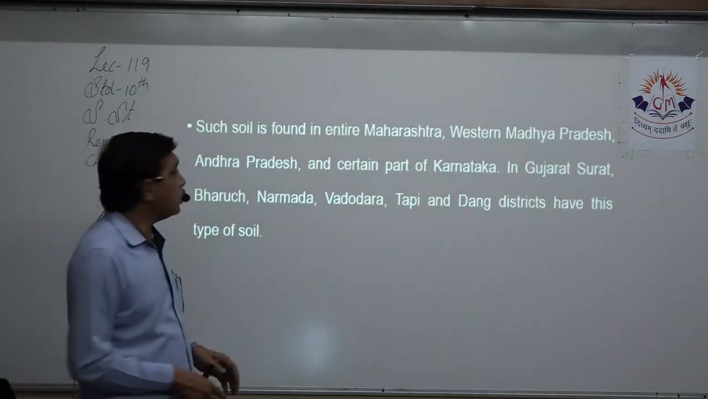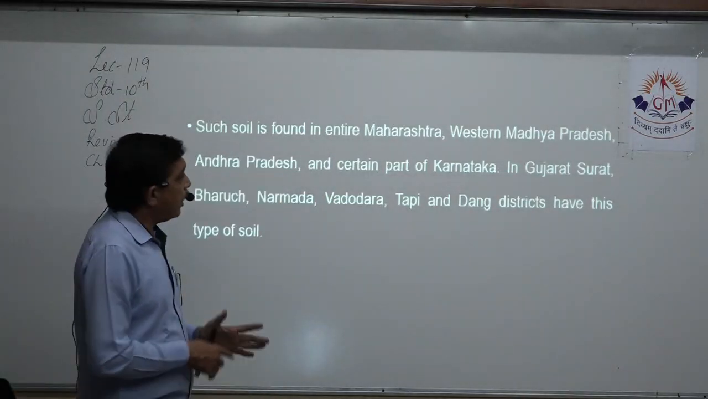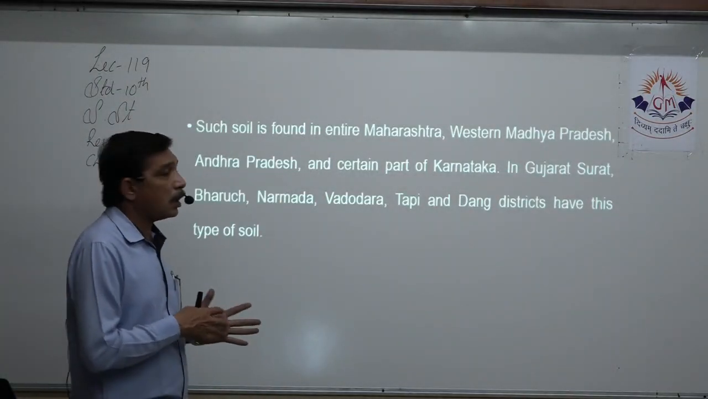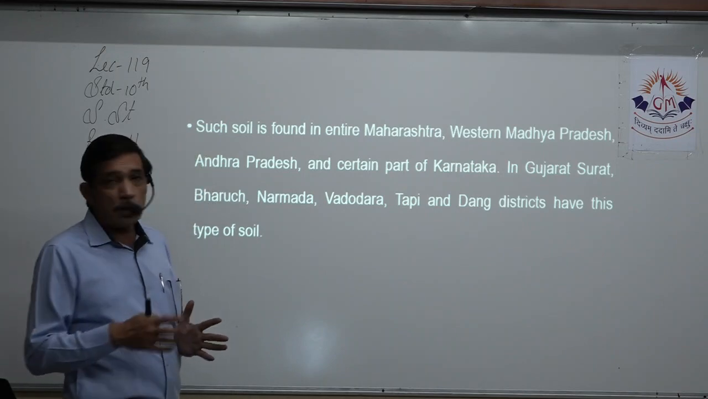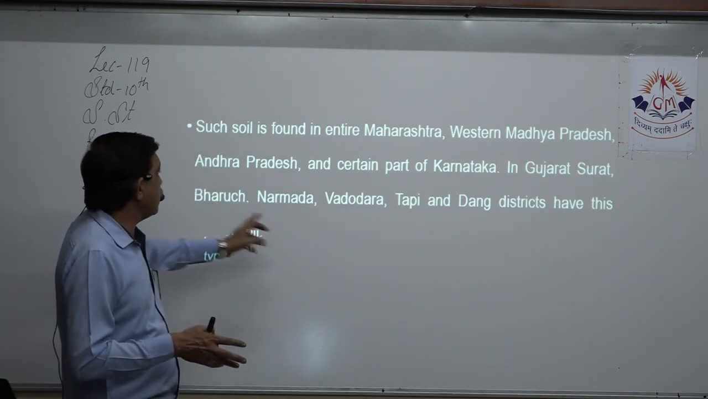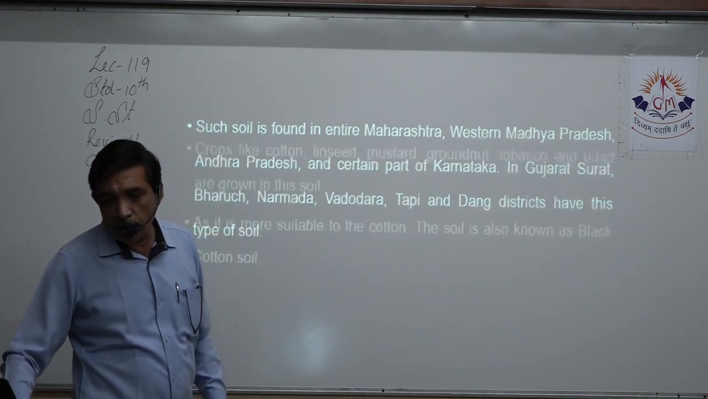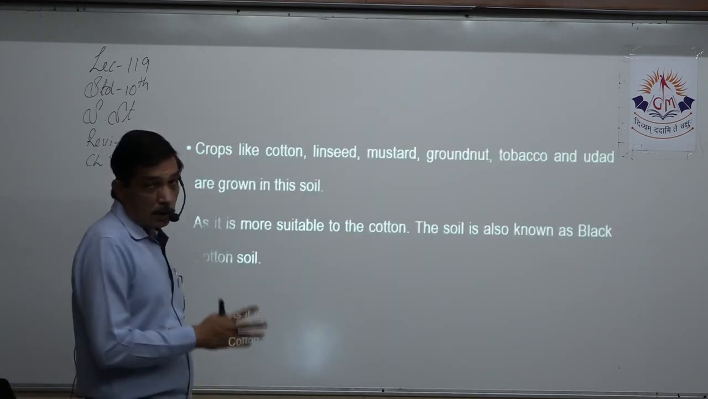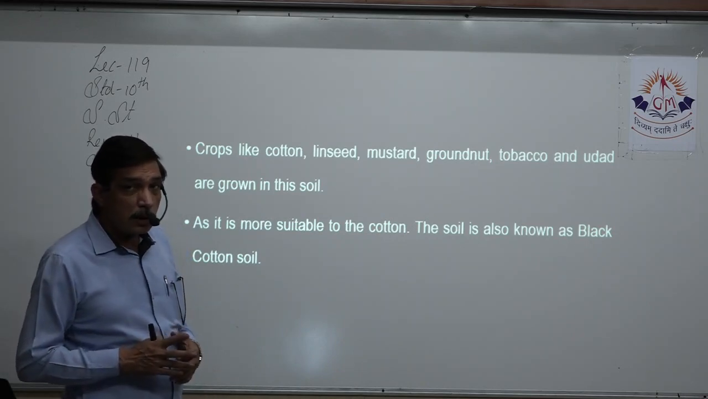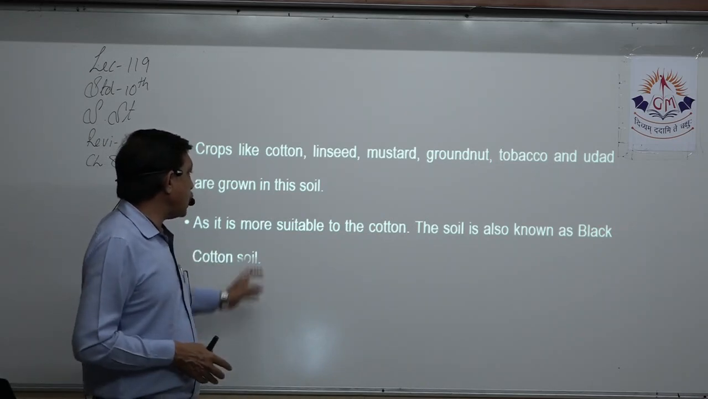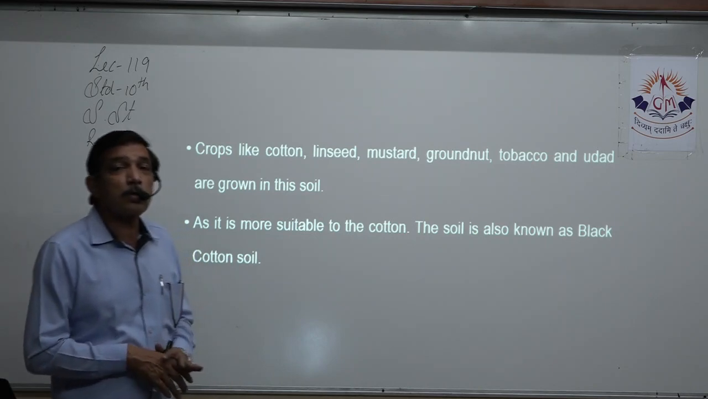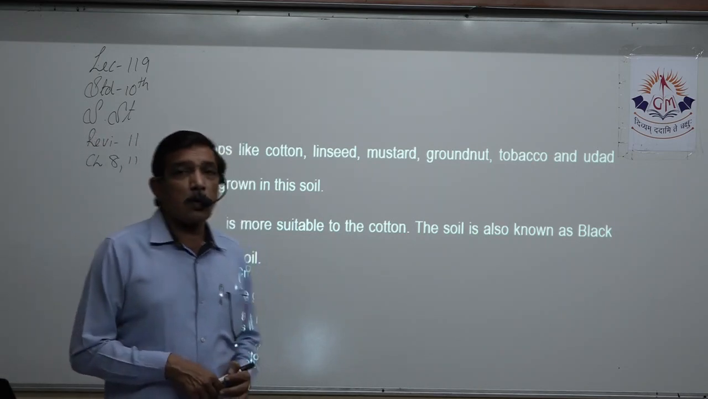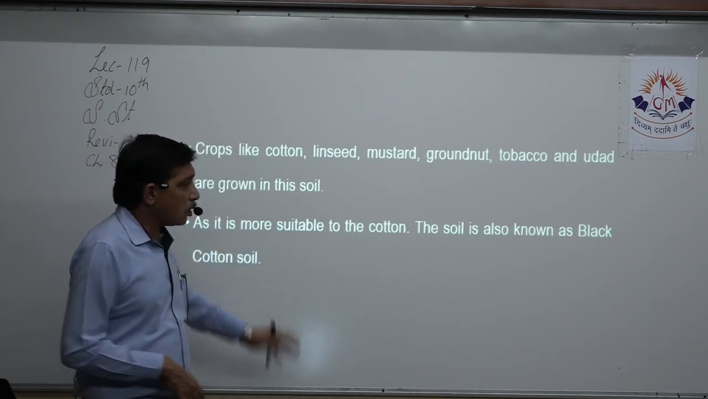Where are they found? Such soil is found entirely in Maharashtra, Western Madhya Pradesh, Andhra, some parts of Karnataka. In Gujarat, we find it at a few places: Surat, Bharuch, Narmada, etc. Which are the crops that can be taken? Cotton, linseed, mustard, groundnut, tobacco, wood. So you can see it's quite a fertile soil. As this soil is more suitable for cotton, it is also known as black cotton soil.